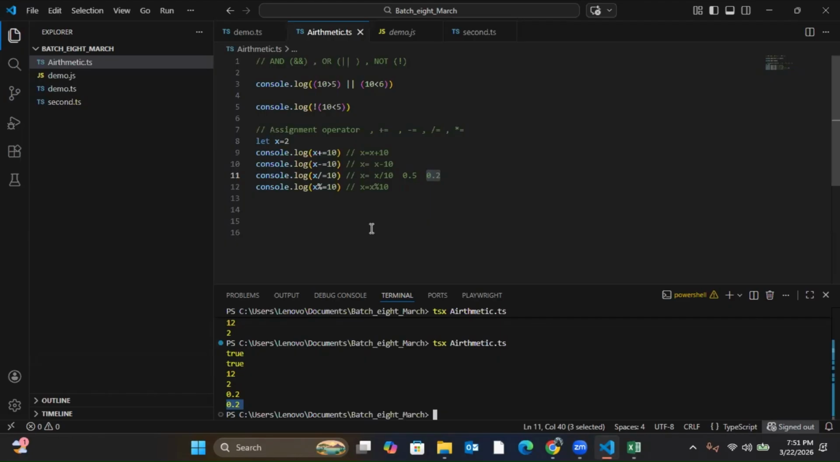So this completes your assignment operator. In the next class, we will be learning about conditional statements. Then we'll go to functions. Okay? Clear? One simple question.